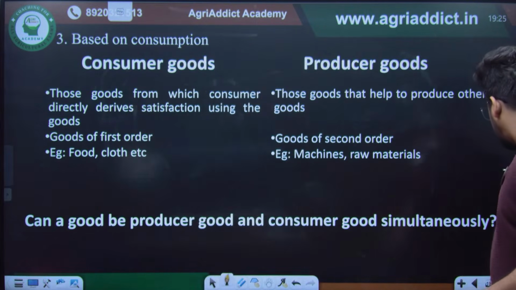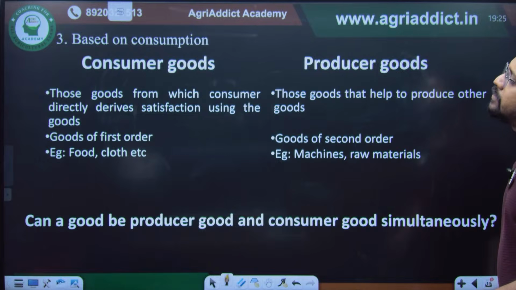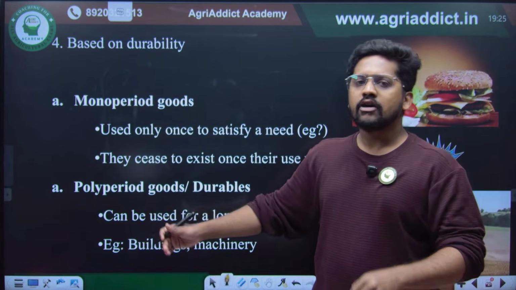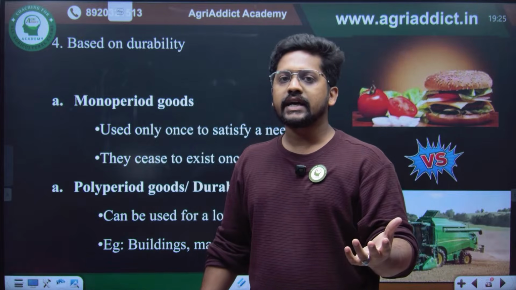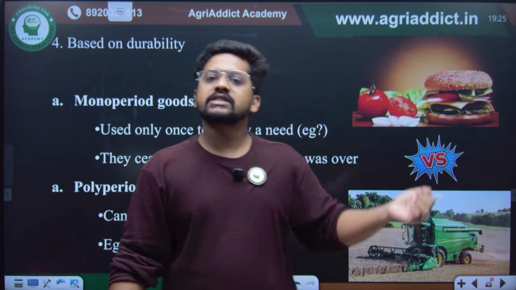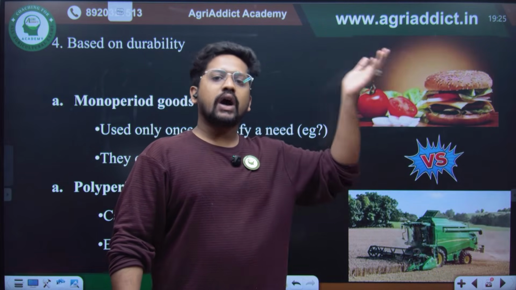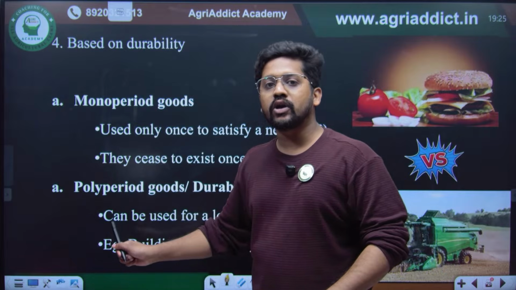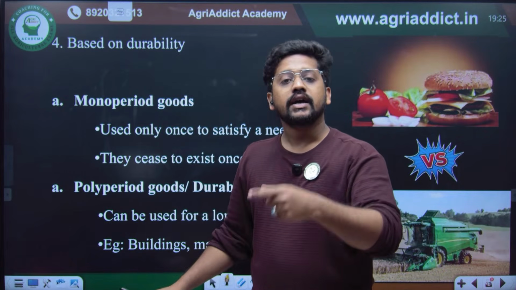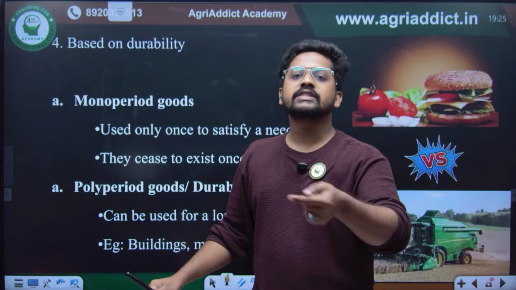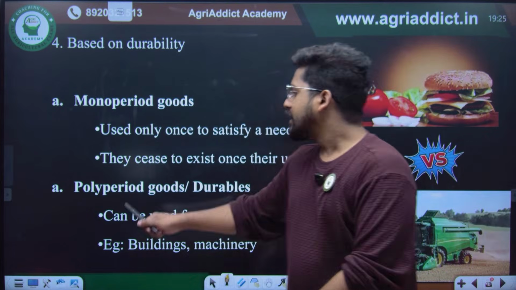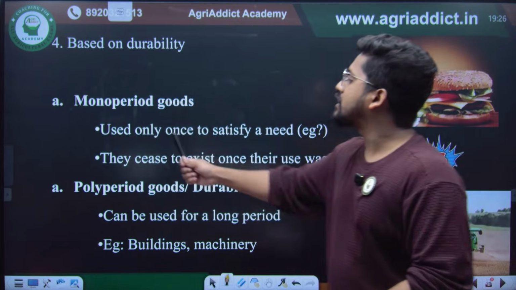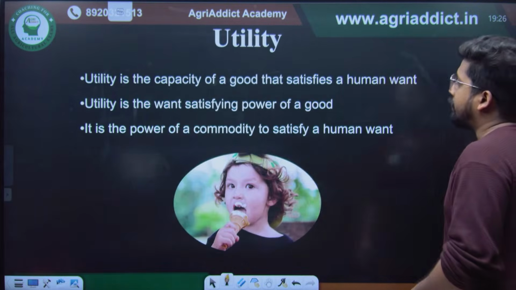So these are the goods classified based on consumption. And based on durability, there are monoperiod goods and polyperiod goods. Once you use it and it is exhausted, then that is a monoperiod good. For example, food items. Once you eat it, there is no food left, right? So those are monoperiod goods. But at the same time, polyperiod goods are like the phone that you are using. Even after a long time, you will still be using it for Instagram, YouTube, Facebook, or whatever it is, right? So with polyperiod goods, we can use them multiple times over a time period. That is the monoperiod and polyperiod goods.